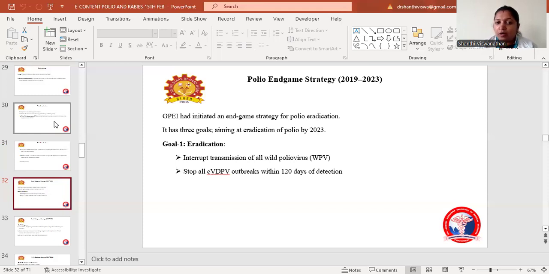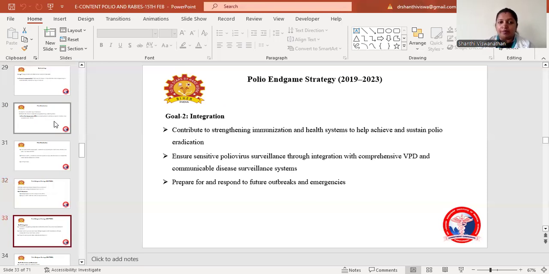So the main goal is to eradicate polio by 2023. The first goal is eradication. We have to interrupt the transmission of all wild polio virus. Then we have to stop all the vaccine-derived polio virus outbreaks within 120 days of detection. We have to eradicate and report it immediately. For that, we have to report immediately.